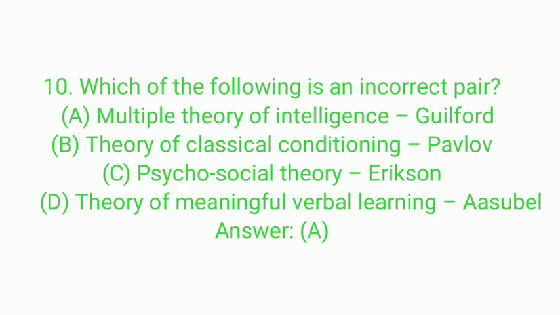Question number 10. Which of the following is an incorrect pair? Option A, multiple theory of intelligence, Guilford. Option B, theory of classical conditioning, Pavlov. Option C, psychosocial theory, Erikson. Option D, theory of meaningful verbal learning, Ausubel. Among the following options, the right answer will be option A, multiple theory of intelligence, Guilford. Because Guilford gave the SOI model, not the multiple intelligence theory. It was given by Gardner.